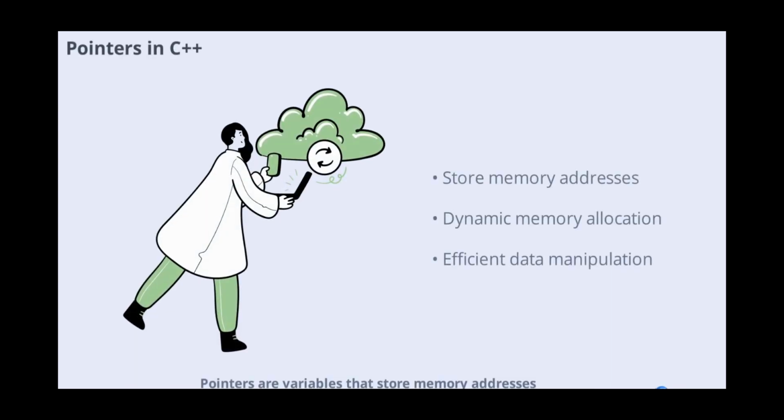Pointers are variables that store memory addresses. They are powerful tools for dynamic memory allocation, efficient data manipulation, and interacting with arrays, functions, and structures. Understanding pointers is crucial for advanced C++ programming and optimizing performance.